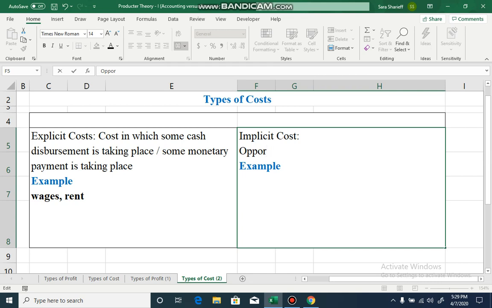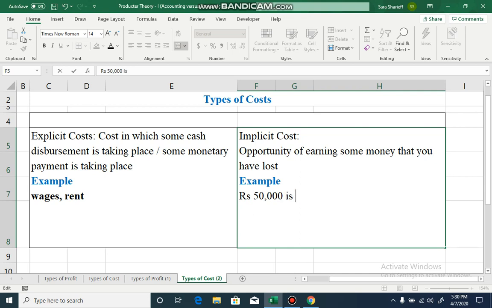Opportunity cost of earning some money that you have lost, right? For example, in this example which I just shared with you, rupees 50,000 is the implicit cost. Rupees 50,000 is the money which you could have earned had you worked for a company instead of setting up a restaurant.